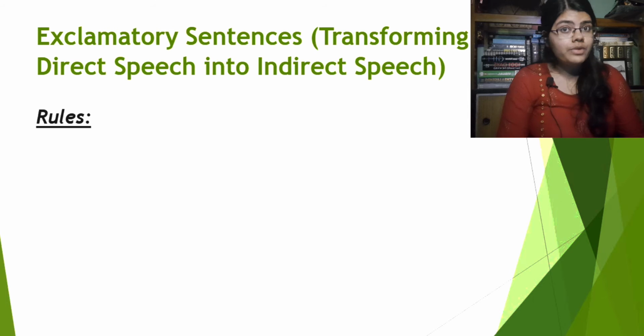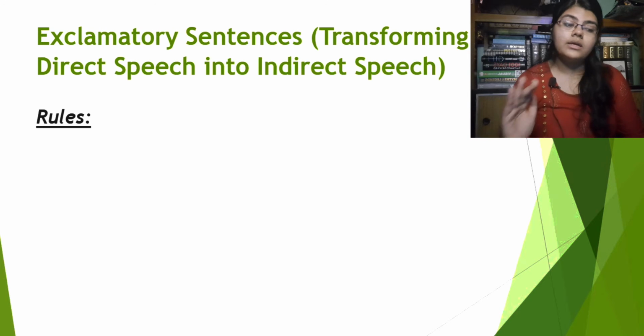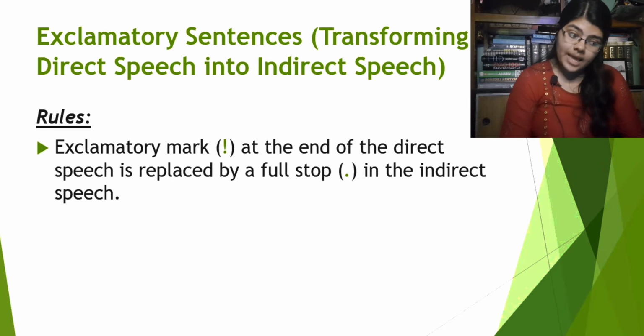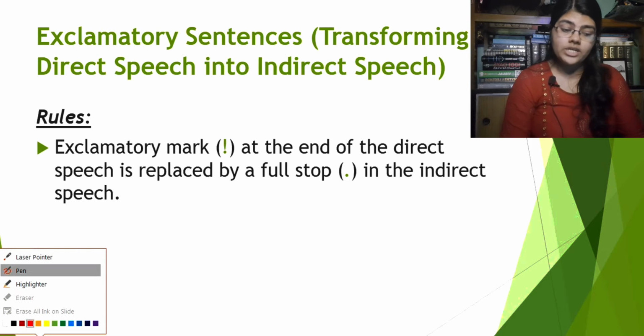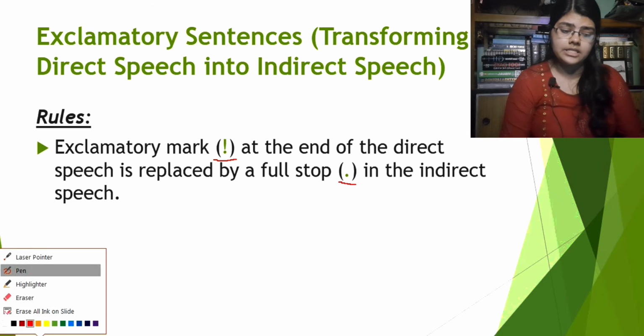Rules. Now we will see what are the rules to transform a direct speech into an indirect speech in case of exclamatory sentences. Let's see the rules. Rule number 1. Exclamatory mark at the end of the direct speech is replaced by a full stop in the indirect speech. So what happens? If there is an exclamatory mark in the direct speech, then it will be replaced by a full stop in the indirect speech. We won't use the exclamatory mark in the indirect speech.